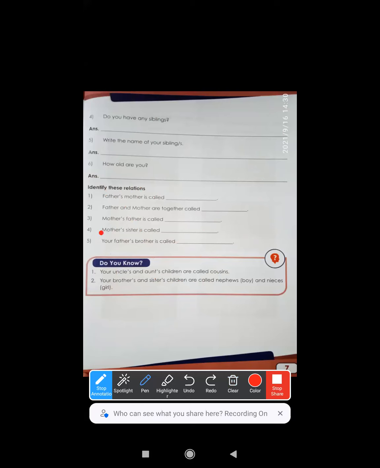Moving to next one. Mother's sister is called dash. Now it is very easy in English, as I have already told you all before. For very elderly people, we call them grandpa, grandma, right? But of middle age, we call them uncle or aunt, as per their gender. Even aunt is called auntie also. So your mother's sister, being feminine, will be called aunt, right?